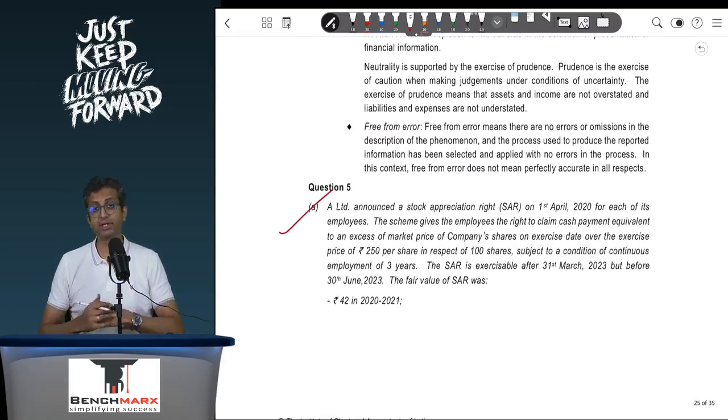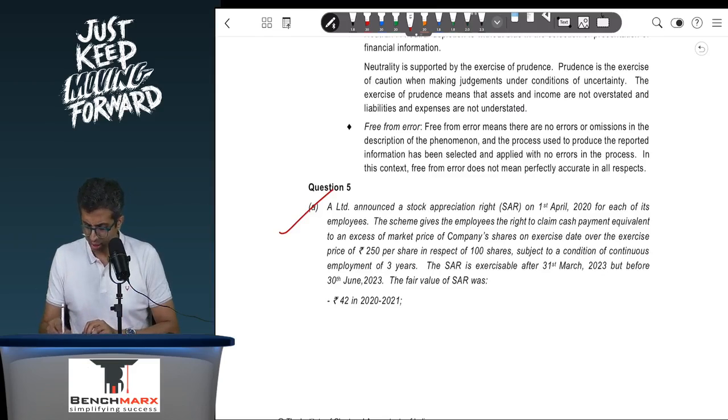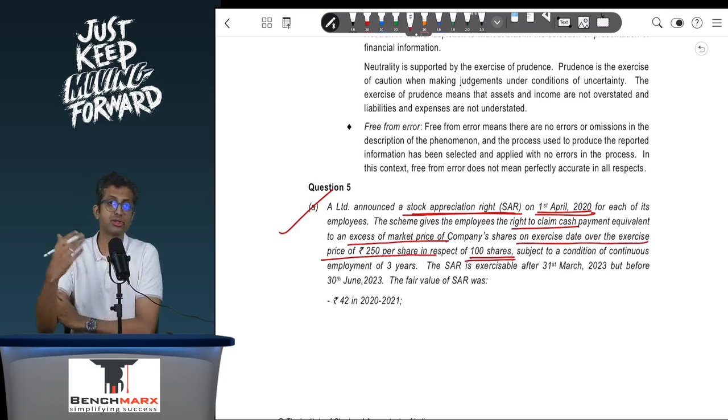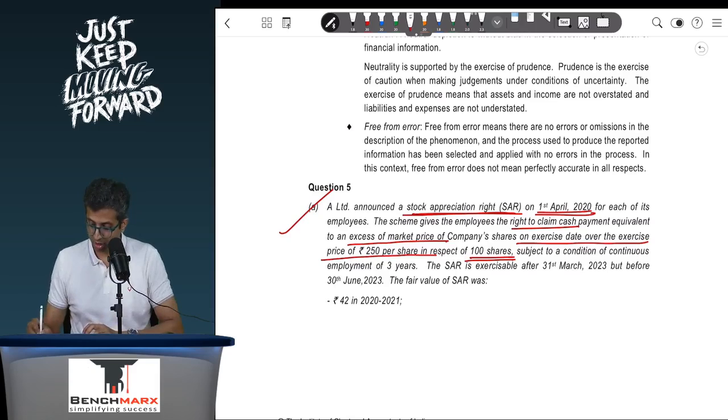Now question 5a is also an interesting question. This is regarding share based payment, a slightly different type of question which was asked. So let us review this. Now A announced a stock appreciation right, SAR. So this is a cash settled plan on 1st April 2020 for each of its employees. The scheme gives the right to claim cash payment equivalent to an excess over the market price of shares on the exercise date over the exercise price of 250 per share in respect of 100 shares. So the appreciation over 250 per share will be paid in cash in respect of 100 shares, subject to a condition of continuous employment for 3 years. So the vesting period seems to be 3 years.